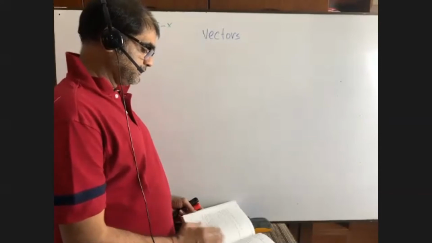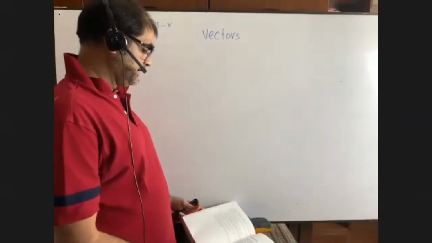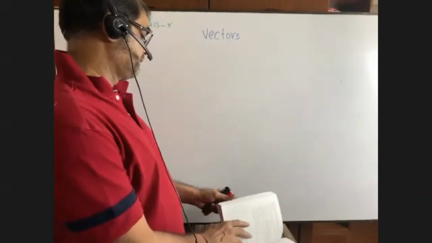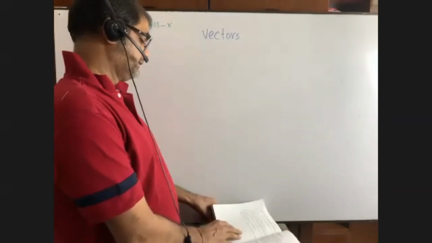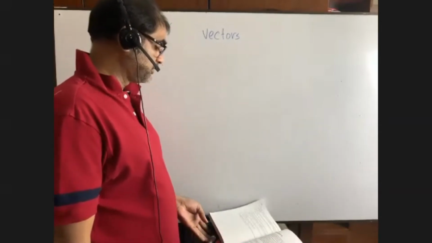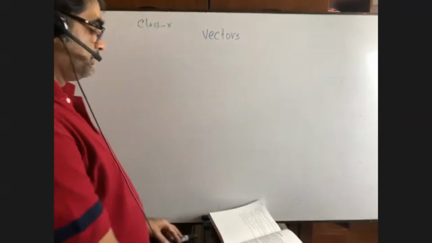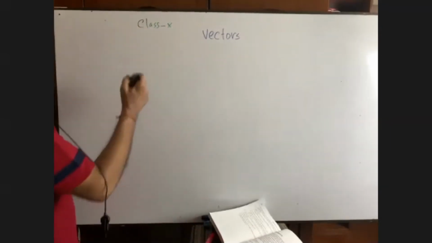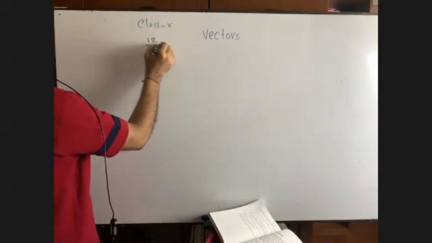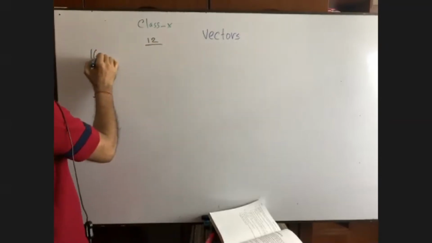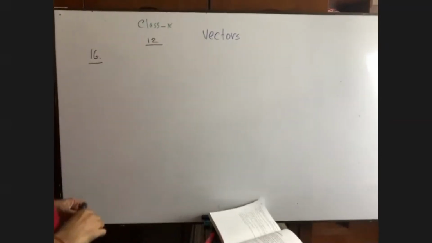Exercise 12. There are a lot of things to understand from vectors. Okay, I am going to do some maths from vectors. Initially, you see exercise 12, question number 16. What is told here?